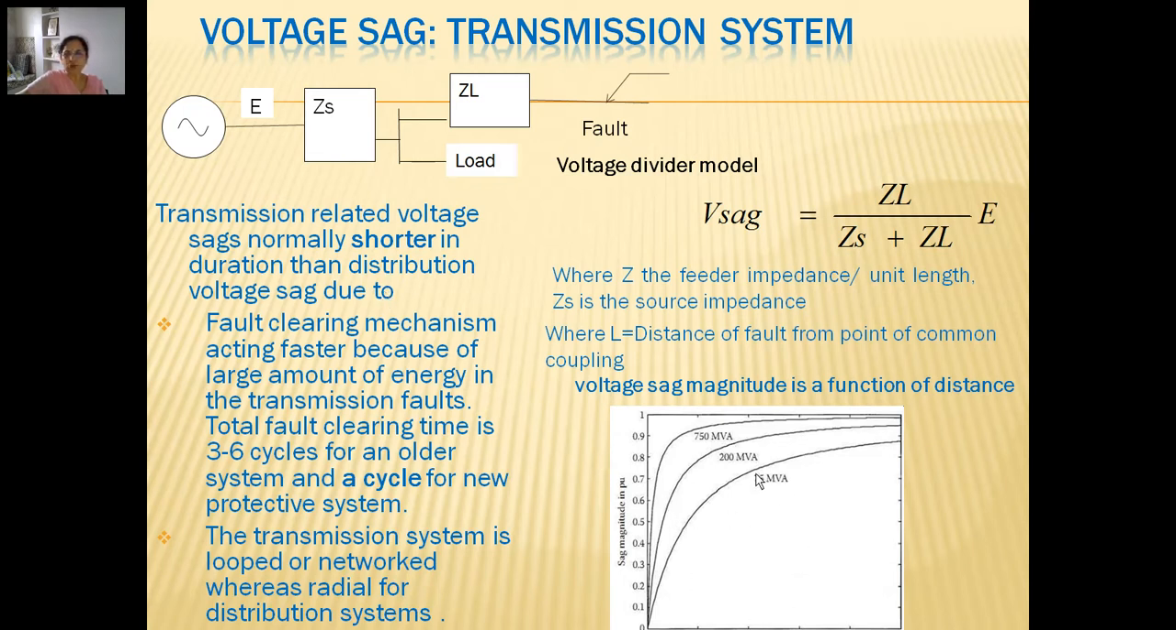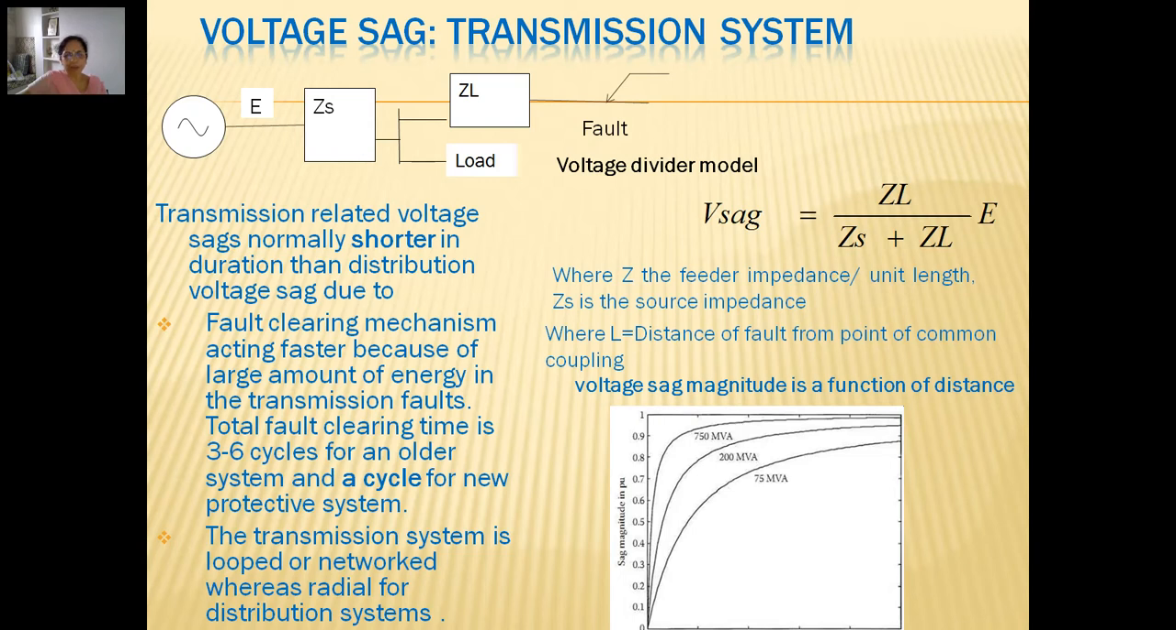This is a chart which talks about voltage sag magnitude as a function of distance, where distance is the distance of the fault from the point of common coupling. The chart shows distance to the fault in kilometers and sag magnitude. If the fault is at, say, 10, the available voltage is lower, as compared to when we increase the distance, where the voltage level is improved.